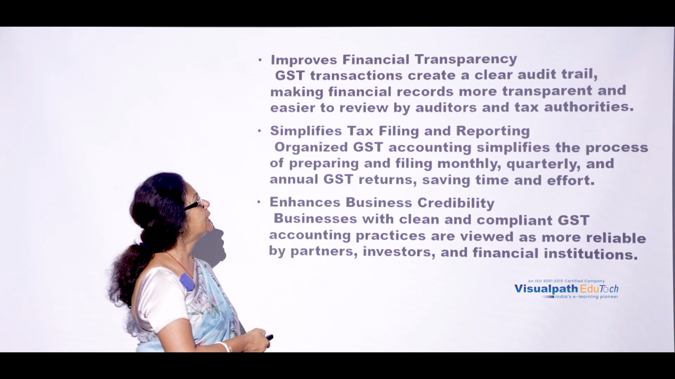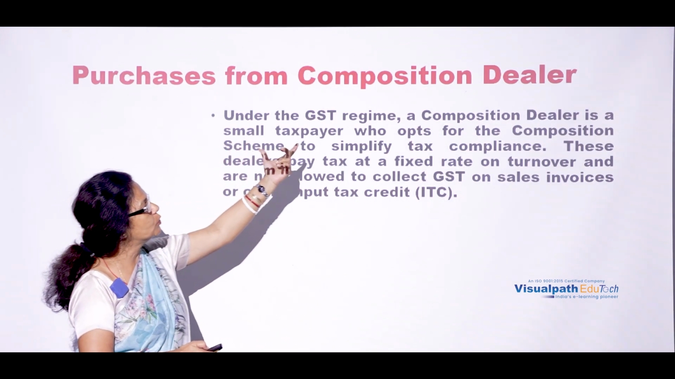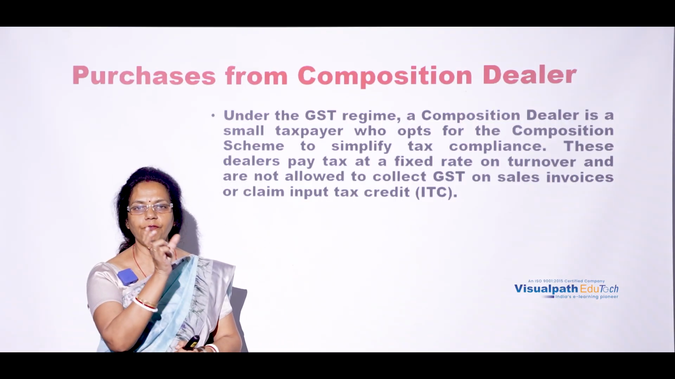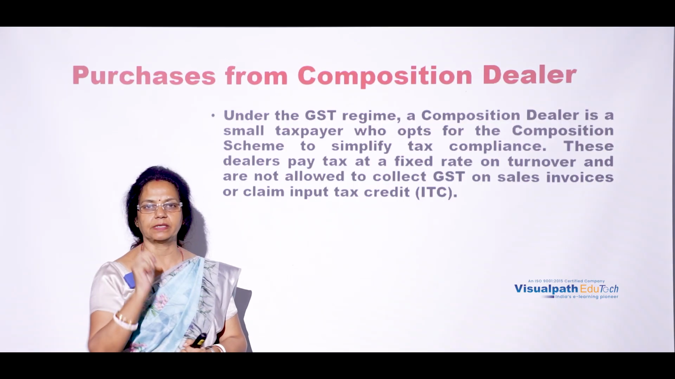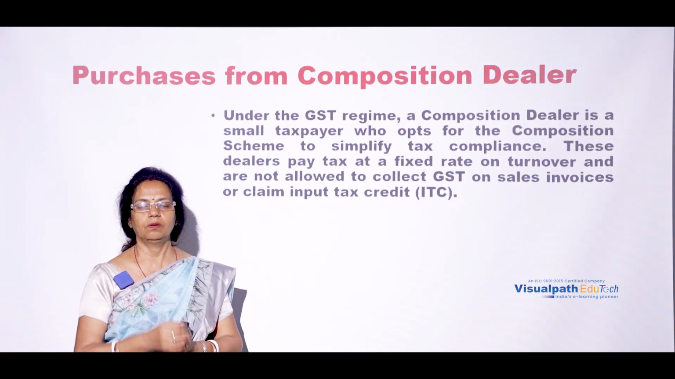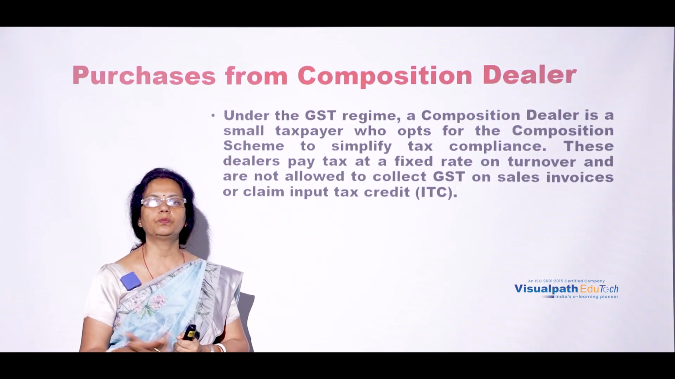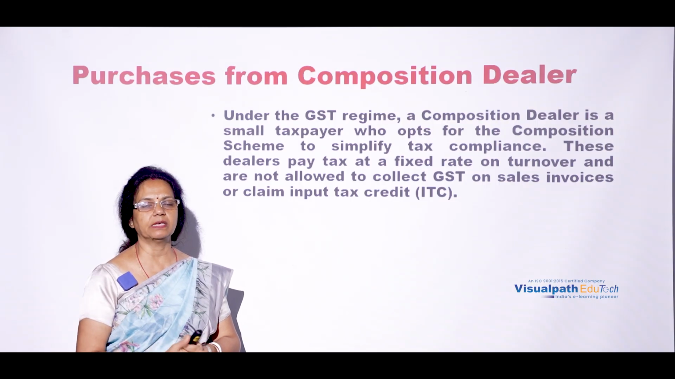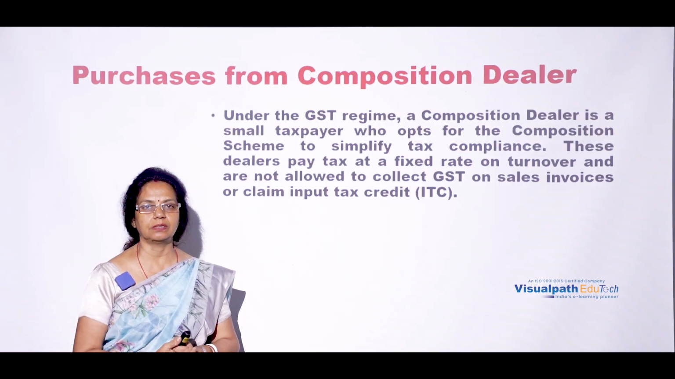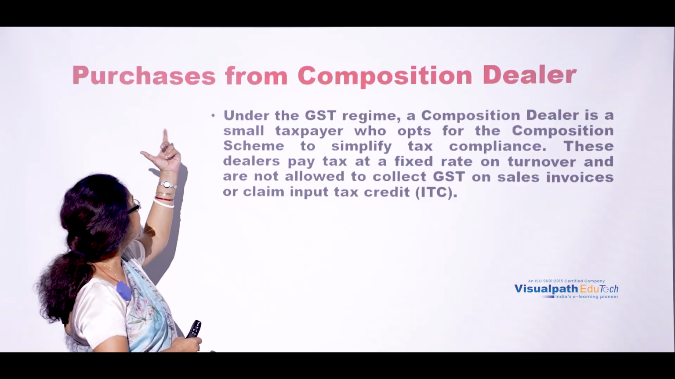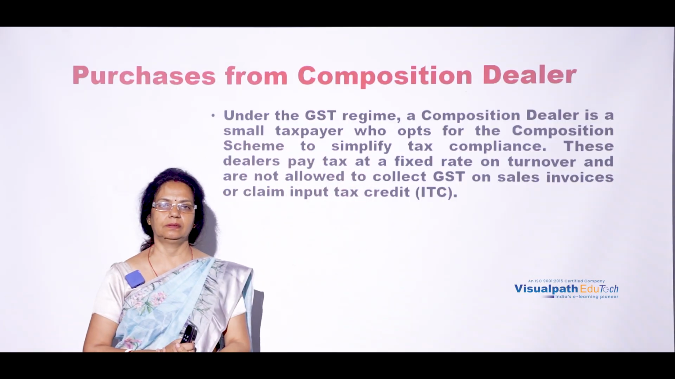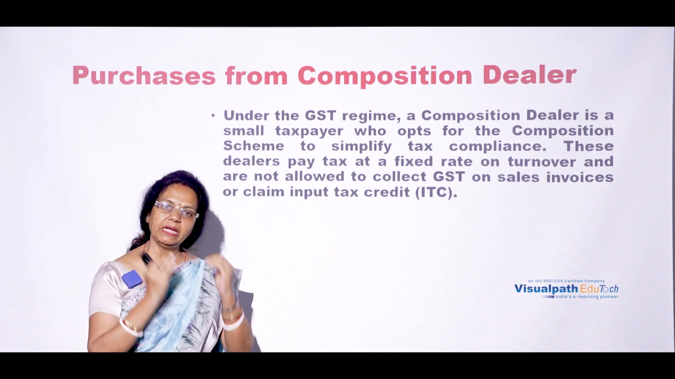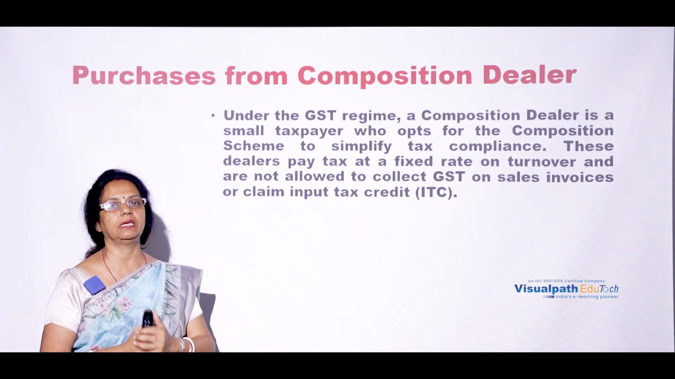Fine. Next, let us go for purchases from composition dealer. Now see, as I discussed with you, the key factors of GST always relate to two factors. What are those? One is input, second one is output. So input is what? Purchasing the goods. When we purchase the goods, we have to pay a certain amount of money, which includes the GST. Now, purchases from composition dealer. There are different types of dealers for purchasing the goods. Some dealers may maintain GST, some may not.